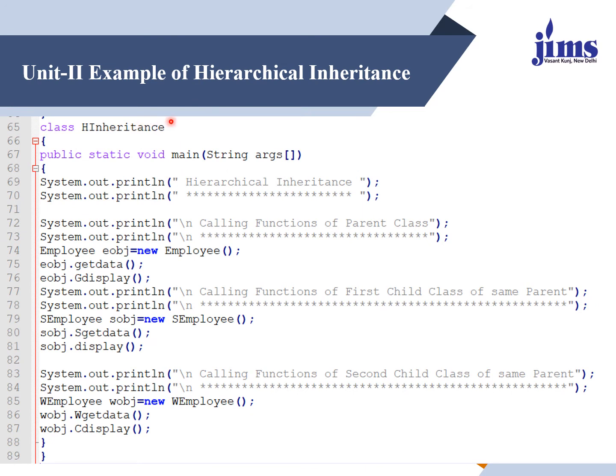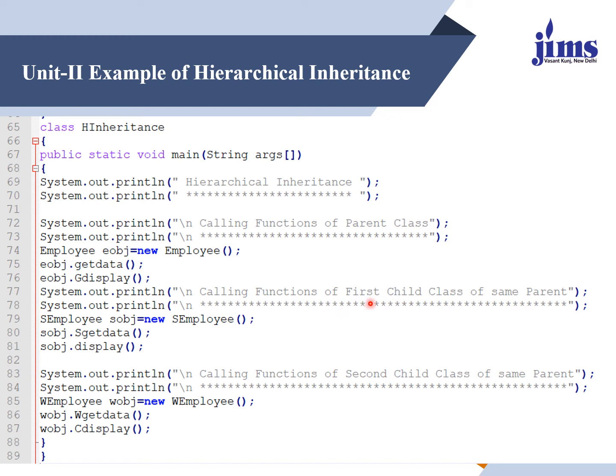And here there is another class, hierarchical inheritance, wherein there will be a main function. In main function, now what I'll do, I'll create an object of employee class, which is a grandparent, a parent main class, and with the help of this object I'll be easily able to get the information and display function.